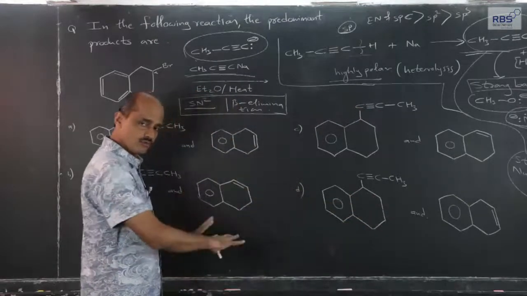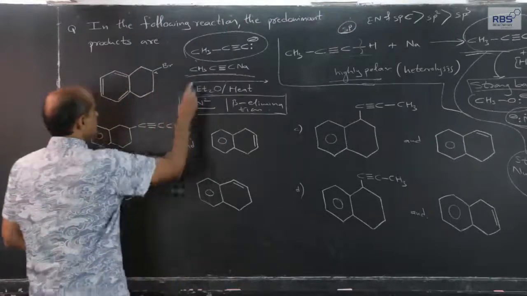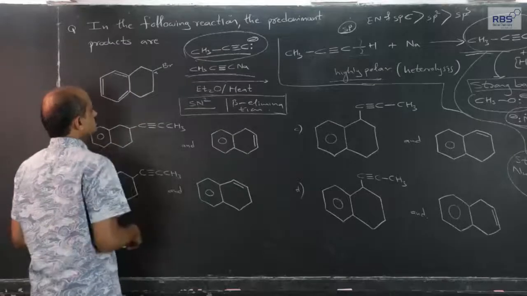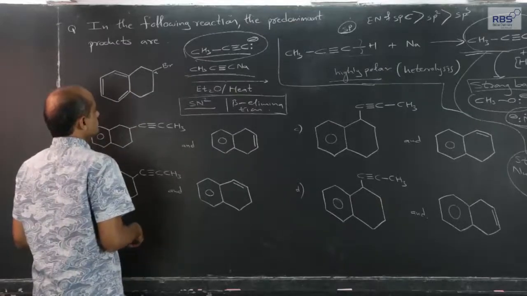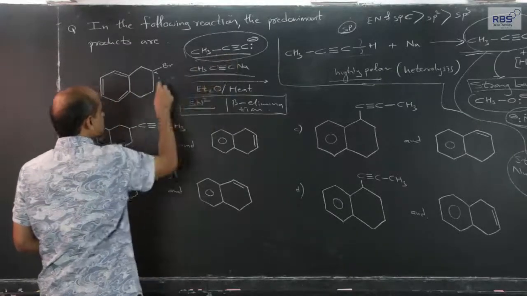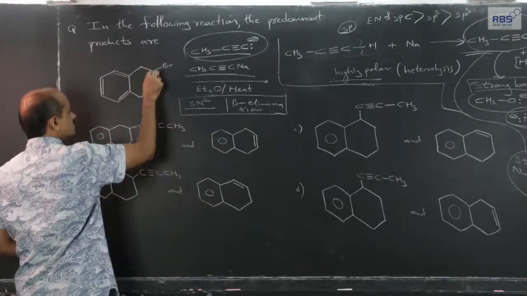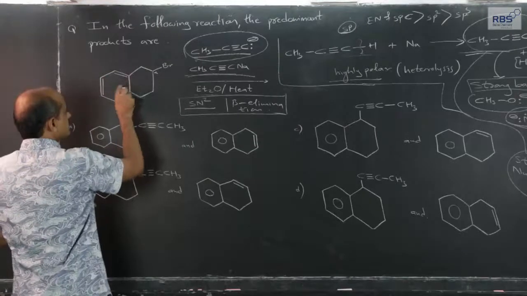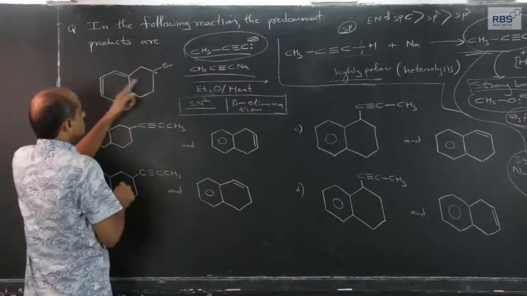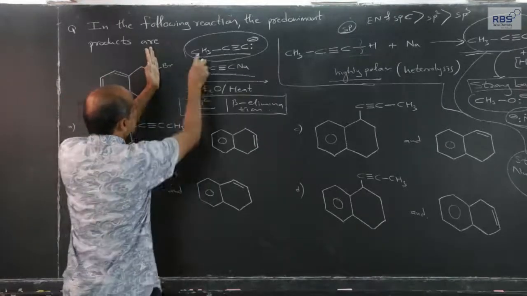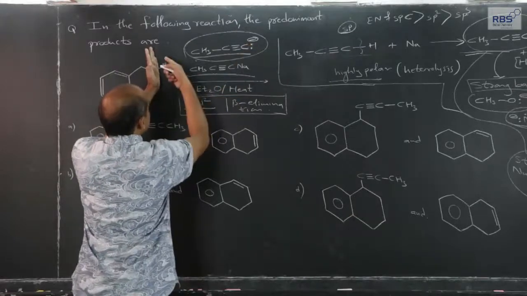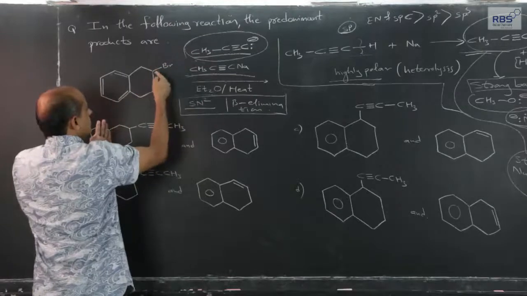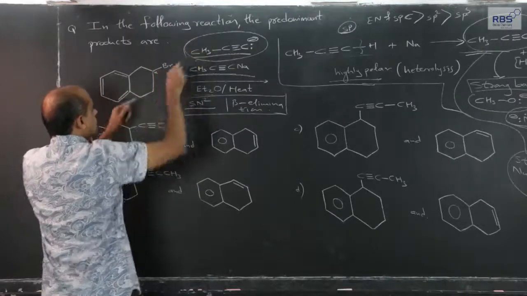That is common in all the four options, but when this will attack this alpha carbon, this acetylide is expected to get attached here. So, since this is aromatic ring, if we start numbering from here 1, 2, so it is expected that the acetylide, this electron pair, covalent bond, this will attack in the form of nucleophile and this bromine will go out in the form of halide.